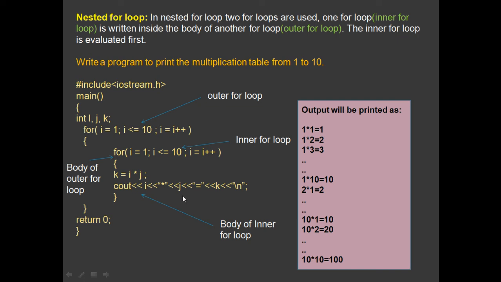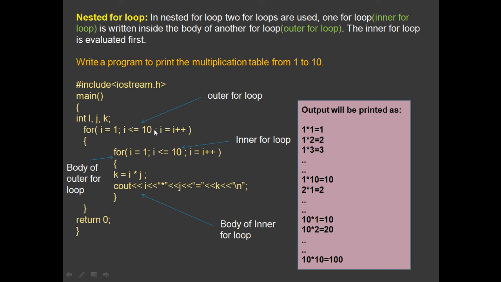Okay, so this will keep on going till i becomes 10, which will be 2 into 10 equals 20, right? After that, when j becomes 11, 11 is less than or equal to 10, false, then it will stop execution of the inner for loop, and then it will increment the value of i by 1. The previous value of i was 2, so it will become 3.